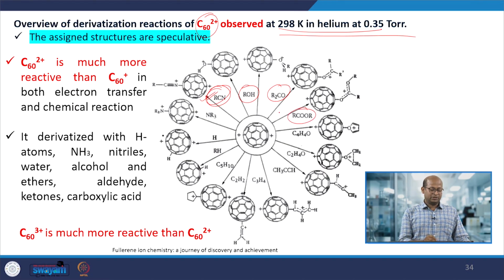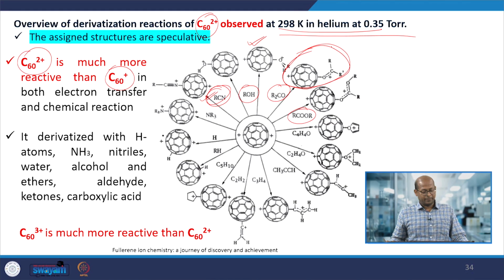They may react with C60 2+ or C60+, and different compounds or structures form where the C60 fullerene is a building block, present in the compound. These we can call derivatives. Similarly, C60 3+ may react with other aldehydes, ketones, and carbonyl compounds, forming different structures where C60 is present.